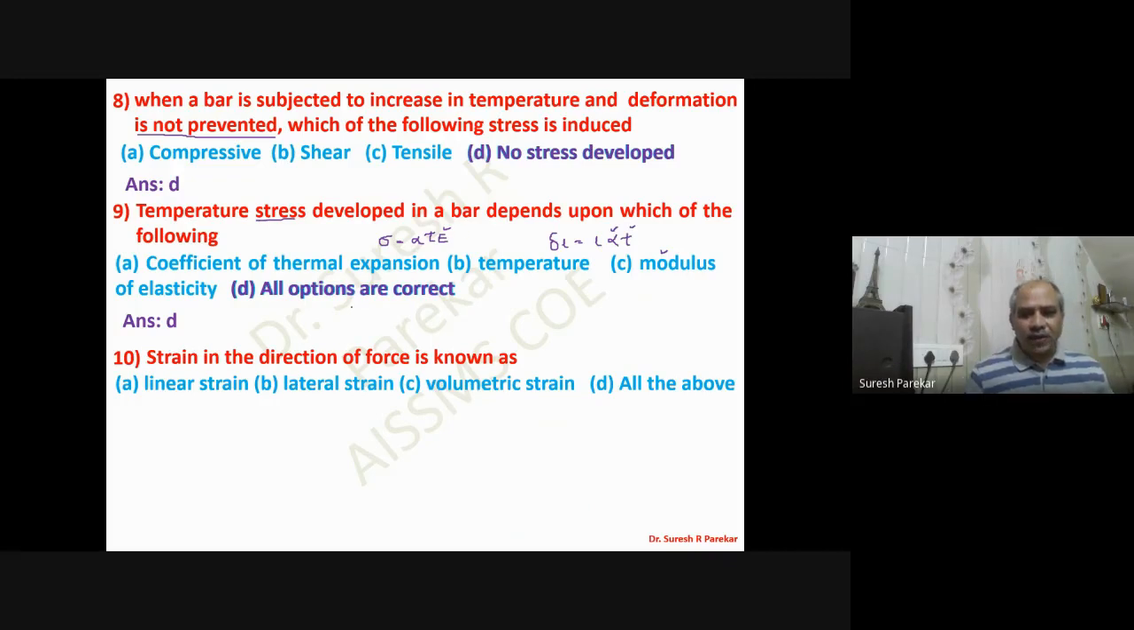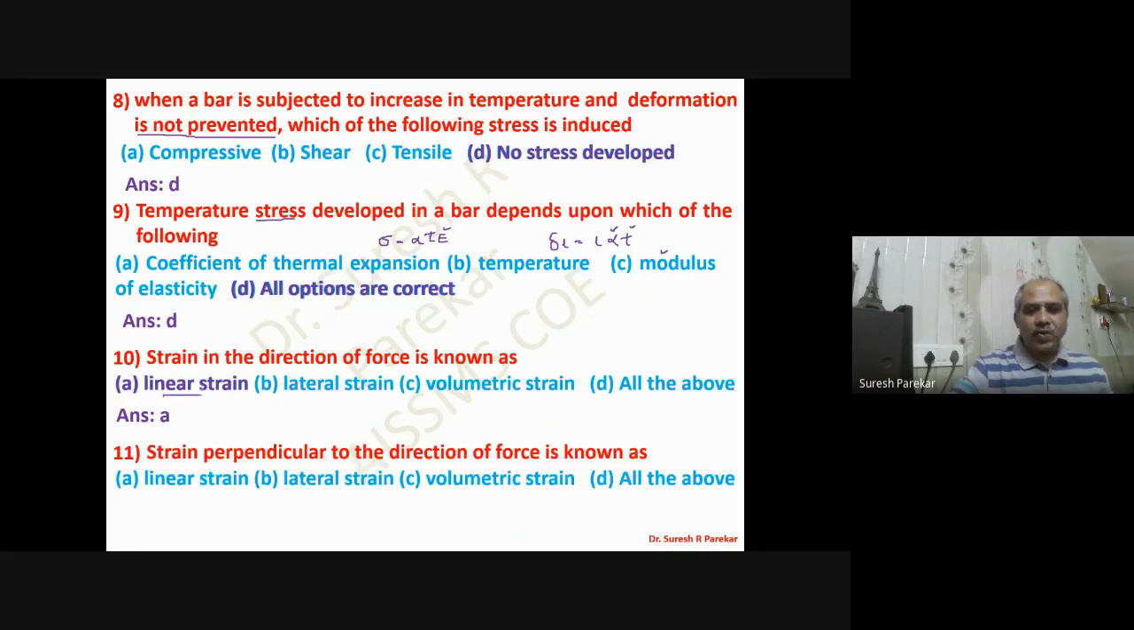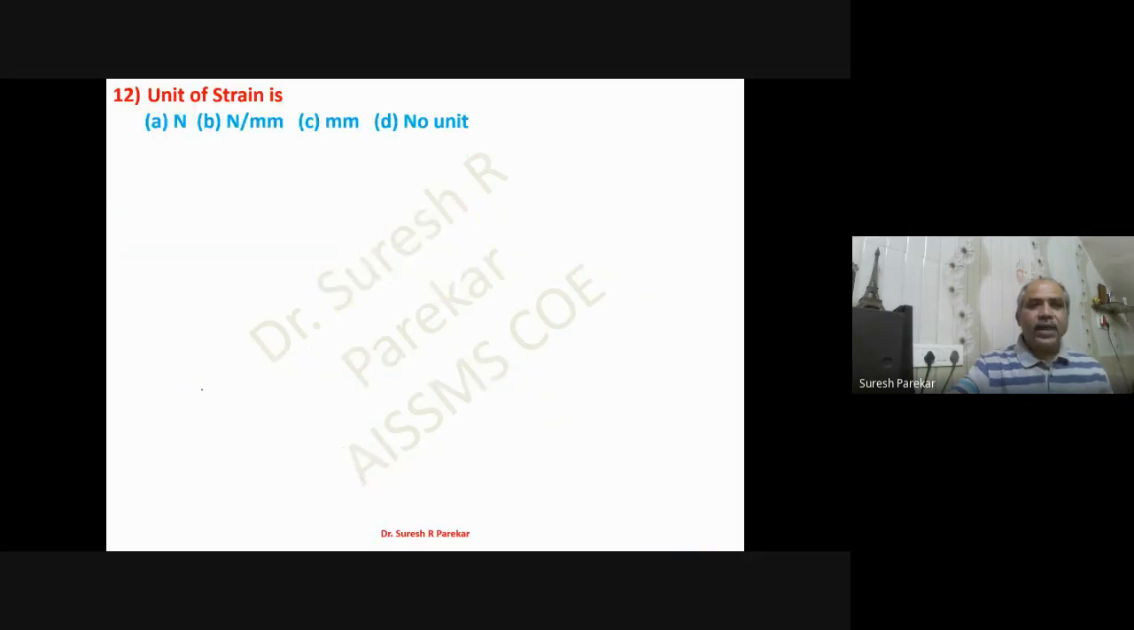Strain in the direction of force is known as linear strain, and if it is in the perpendicular direction, we say it is lateral strain. Then the unit of strain. We have the formula of strain, that is delta L by L. The units of numerator and denominator are the same, so strain has no unit.